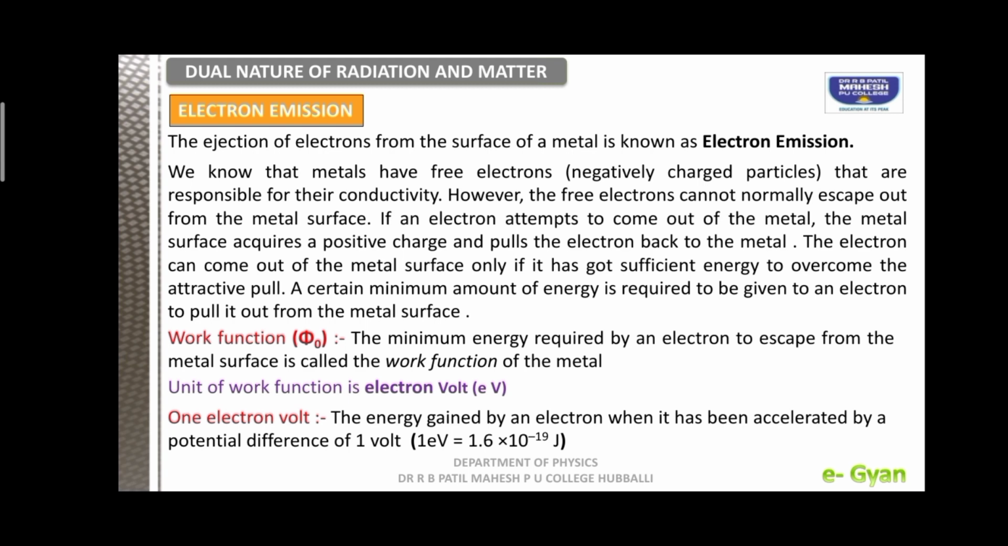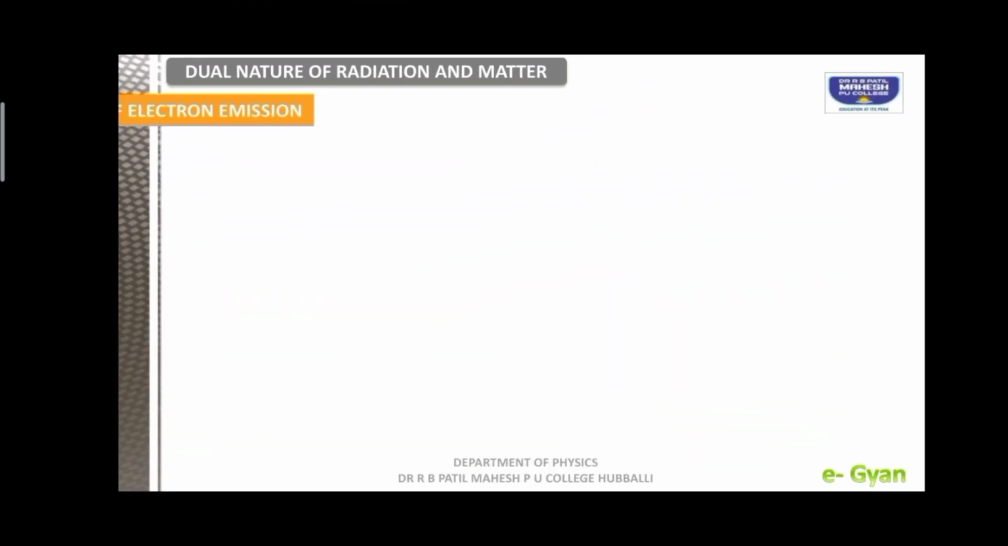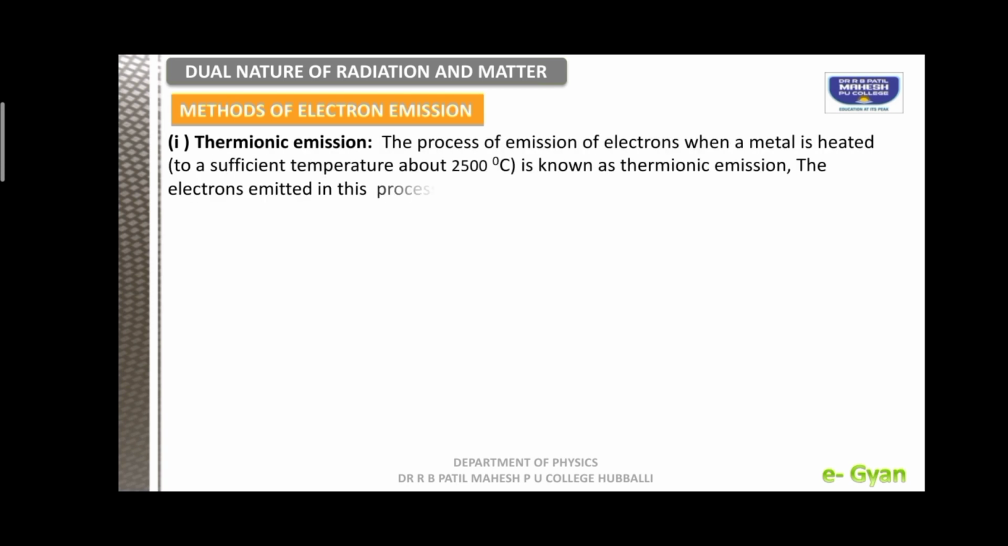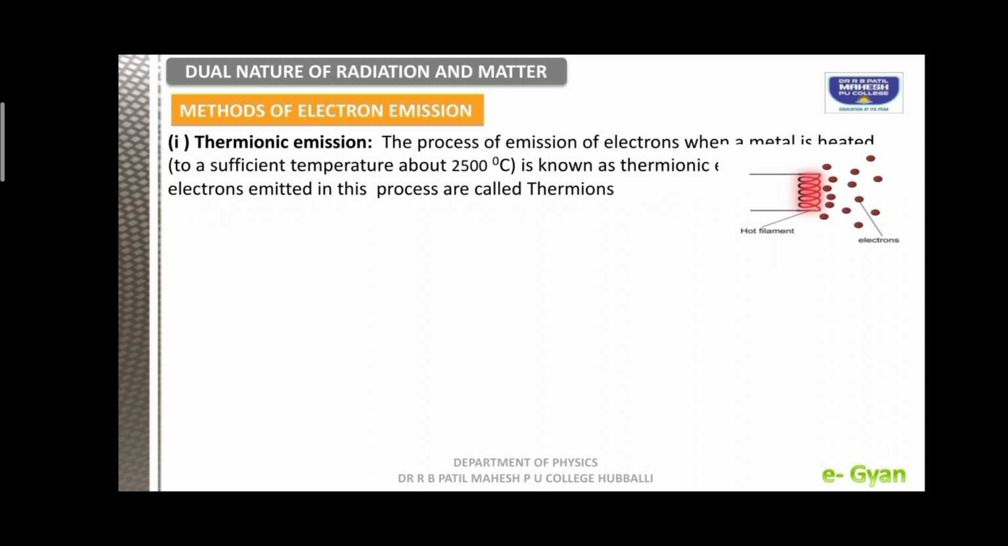Now, how to emit the electrons? We have some different physical processes to emit electrons. Let us study a few physical processes one by one. The first one is thermionic emission. The process of emission of electrons when a metal is heated is called thermionic emission. The electrons emitted in this process are called thermions. You can see in the picture, when a metal is heated, the electrons have come out from the hot filament.